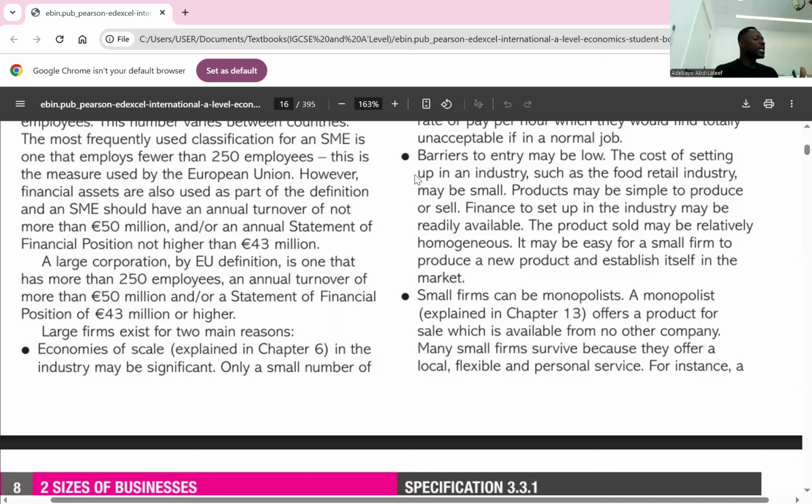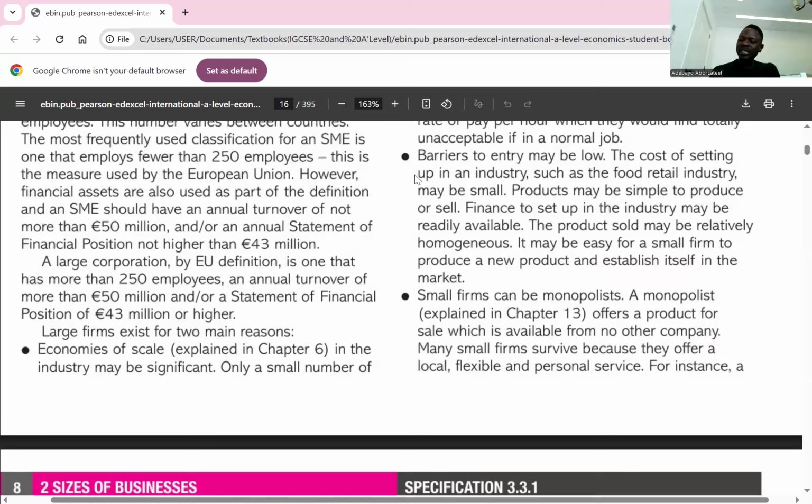Your assets must equal capital plus liability. So the value of your balance sheet must be around 43 million, but your turnover should be around 50. The turnover goes with the profit, that's the statement of profit or loss account.